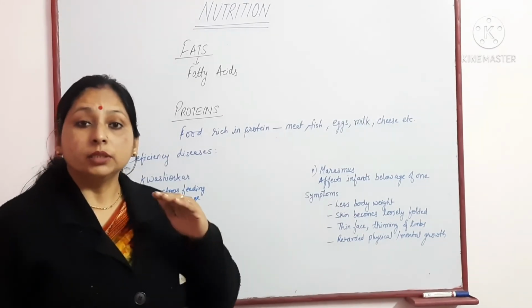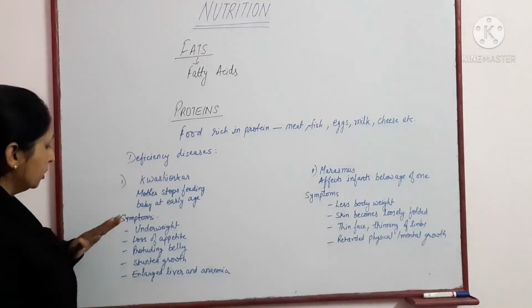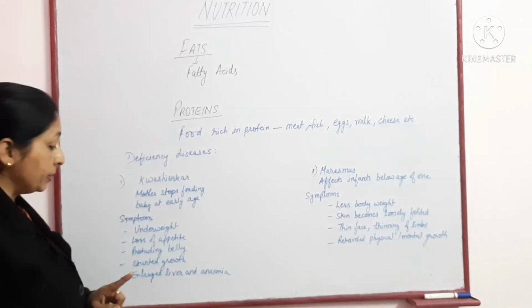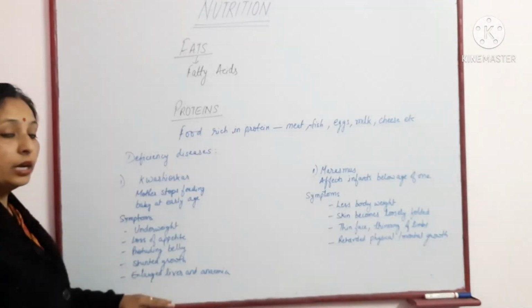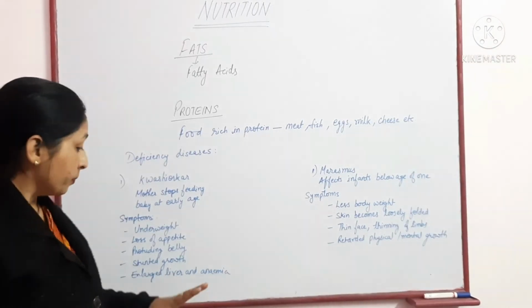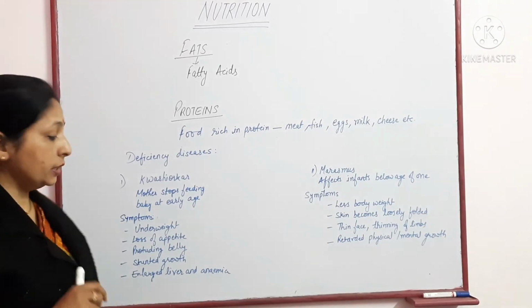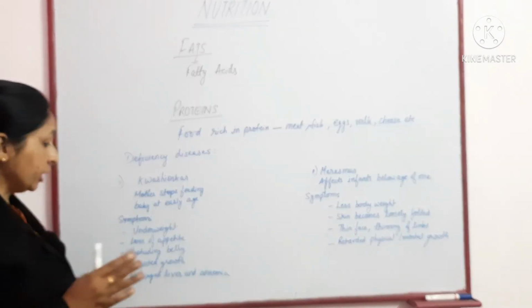The cause is when the mother stops feeding at an early stage.